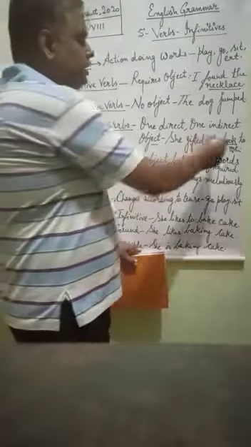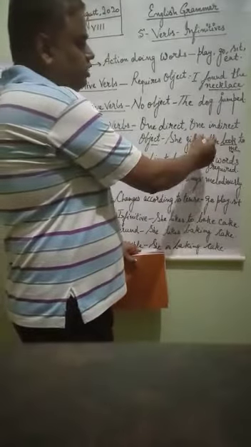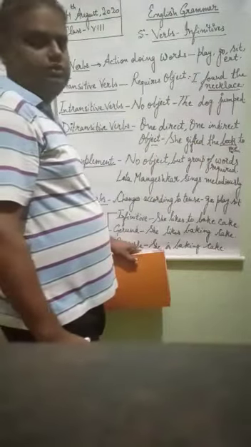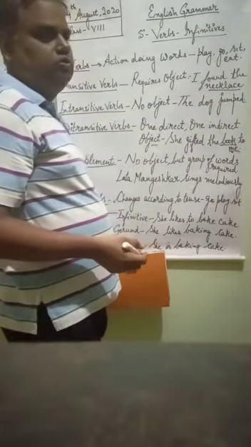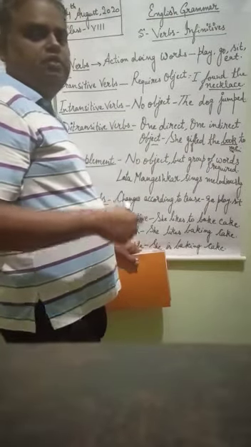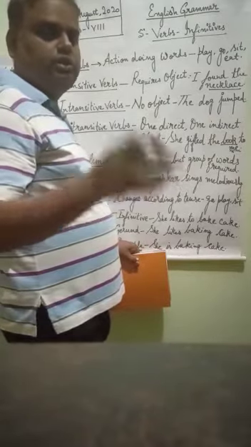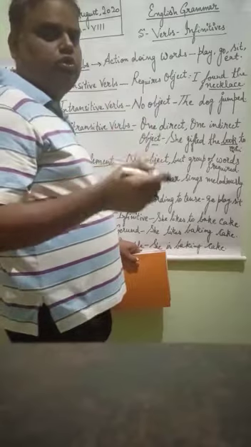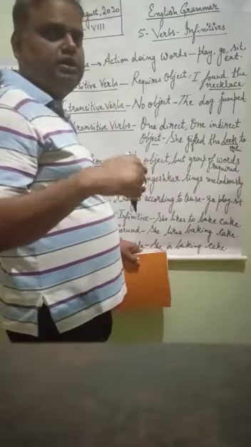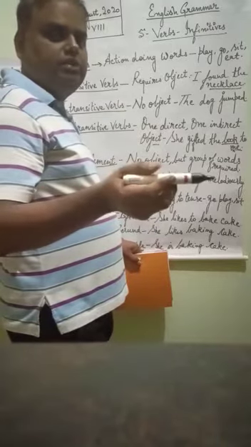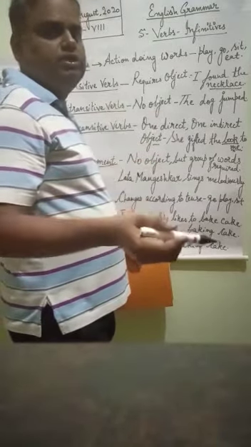The thing which is directly linked to the verb, that is the direct object, and whoever is being benefited by the verb, that thing will be the indirect object. Suppose I say, I gave my bag to the porter. Let us ask the question what? What did I give? The answer I am getting is bag. So bag is the direct object, and who is benefiting? Porter is benefiting. So porter is the indirect object.